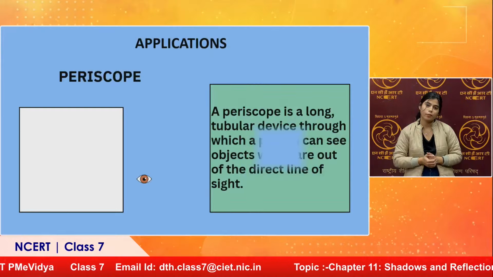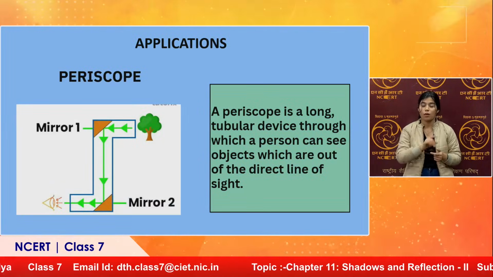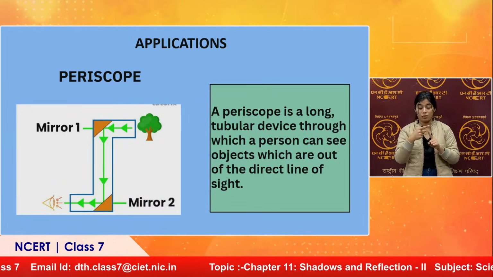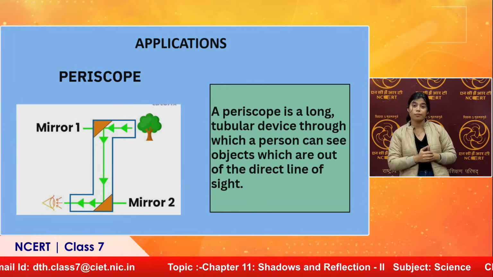Now based on this, we have two more devices that are being used, and they are of a lot of importance also. One is the periscope. So this is how a periscope looks. It has two mirrors placed in it.